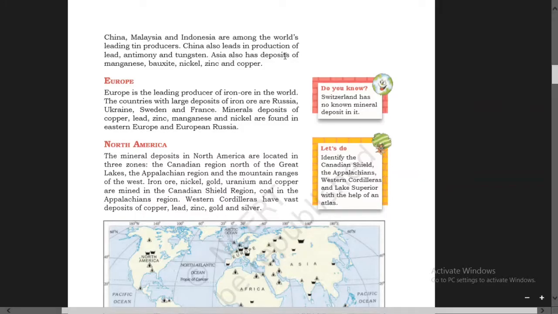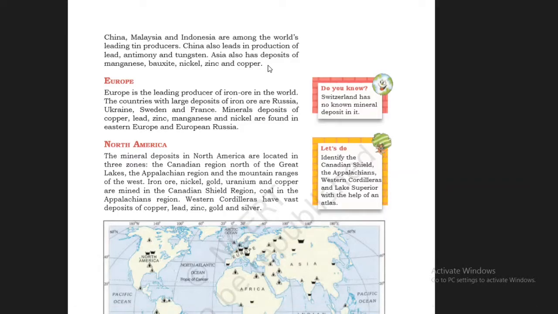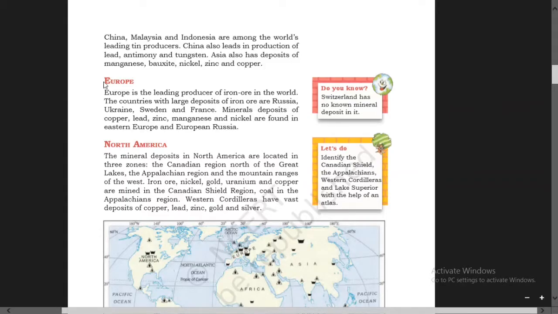Asia also has deposits of manganese, bauxite, nickel, zinc and copper. This is about the Asia continent, the minerals found in different parts of Asia. Now let us see Europe.